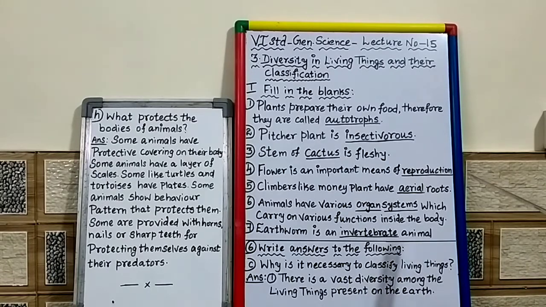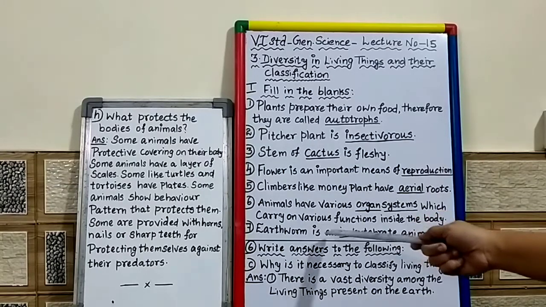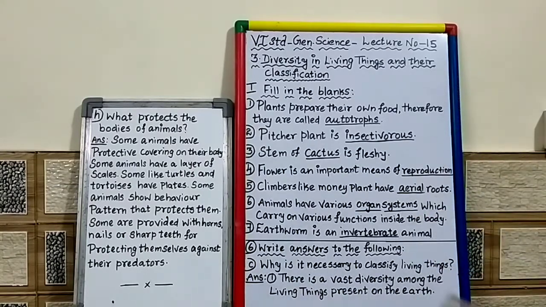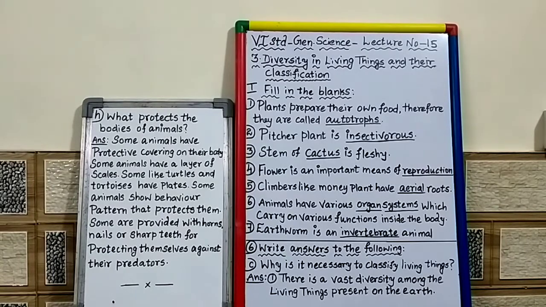What is an invertebrate animal? Do you remember? The animal which doesn't have a vertebral column is called an invertebrate animal. Did you understand? Take a screenshot of this page.